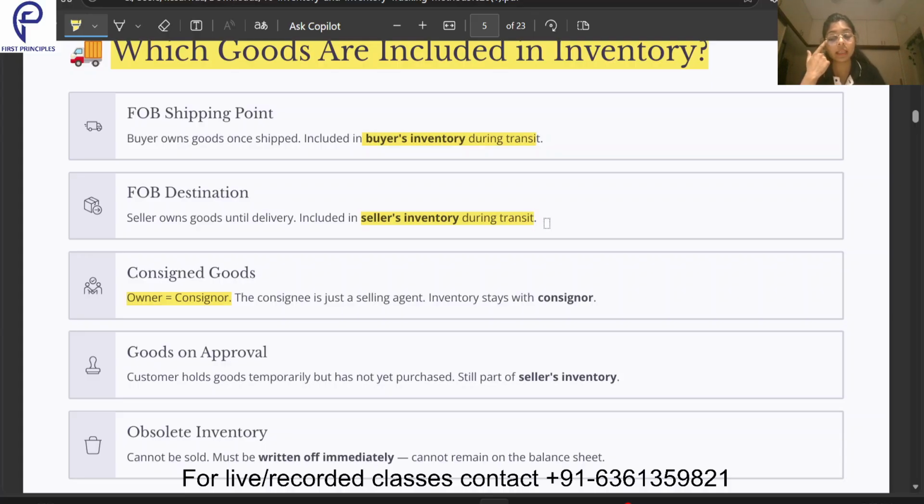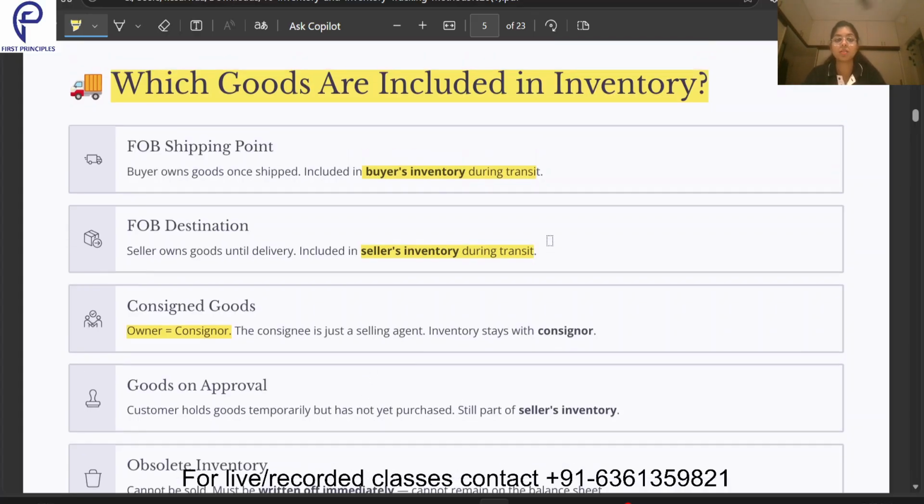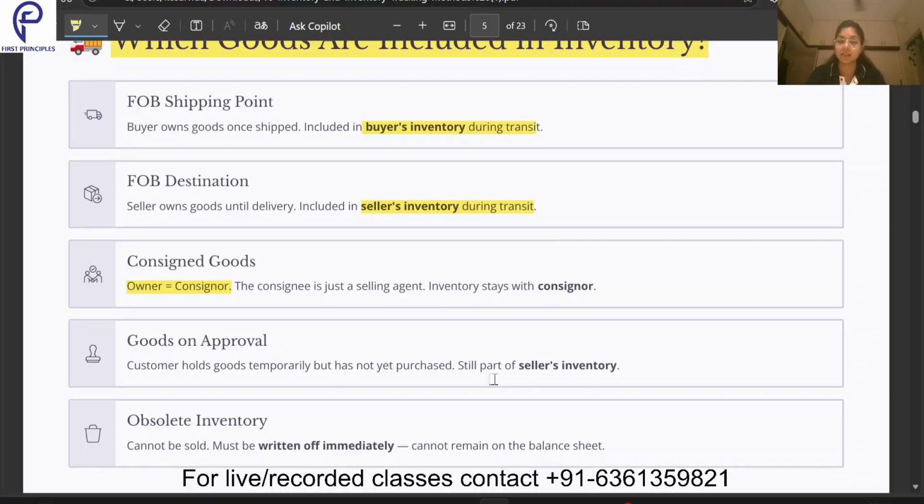Okay. Then coming to the obsolete inventory, suppose this particular body lotion has been in my business for 5 years. I'm not able to sell it for XYZ reasons. It has expired and is of no use. It's stinking also. This is completely useless for us. So what am I going to do? I'm going to write it off immediately, and it's not going to be there in my balance sheet. So I hope which goods are included in our inventory is clear to you guys. I have highlighted all the important points which should be remembered by us.